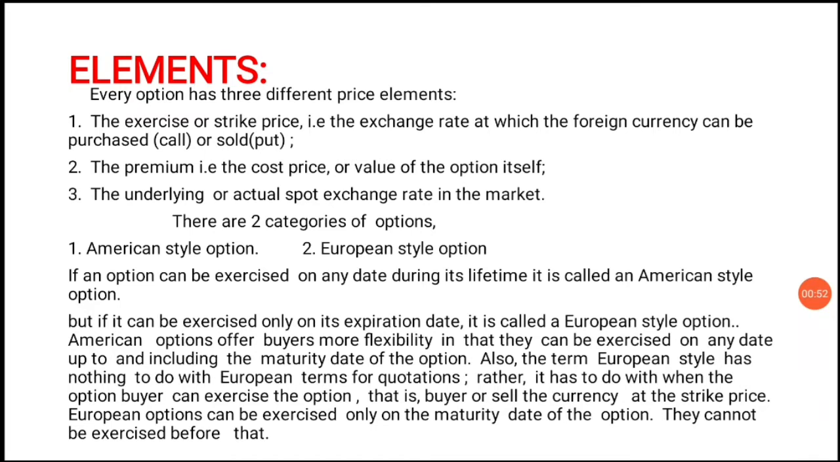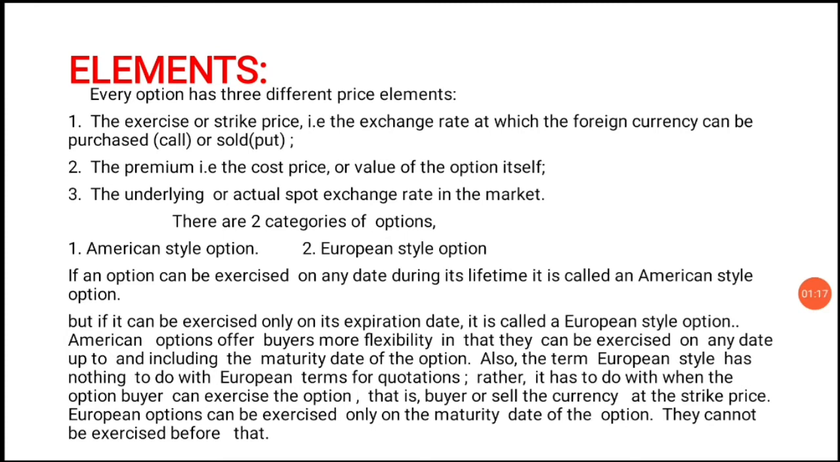Next, elements. Every option has three different price elements. First one, the exercise or strike price, that is the exchange rate at which the foreign currency can be purchased or sold. Next, the premium, that is the cost price or value of the option itself. Next, the underlying or actual spot exchange rate in the market.